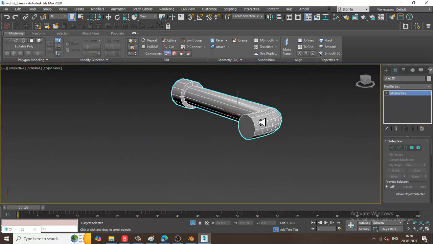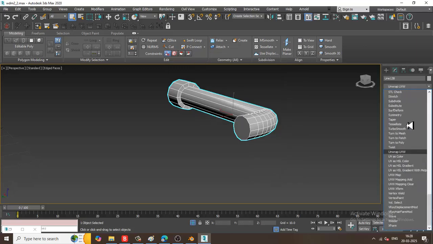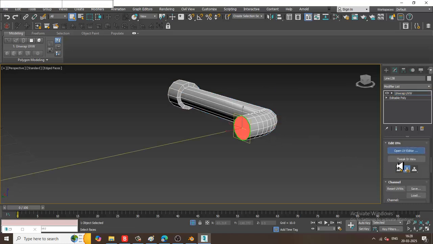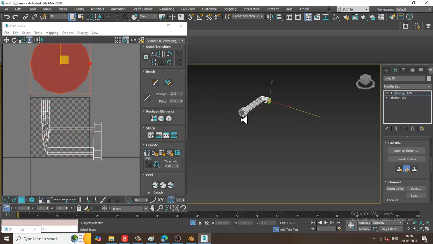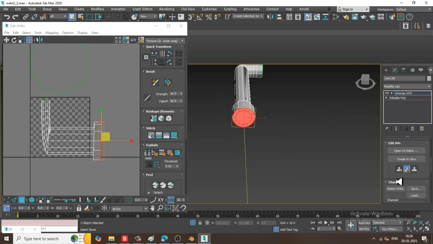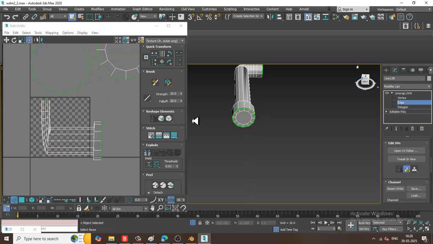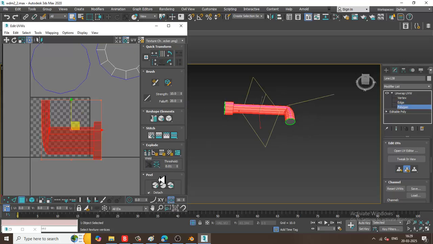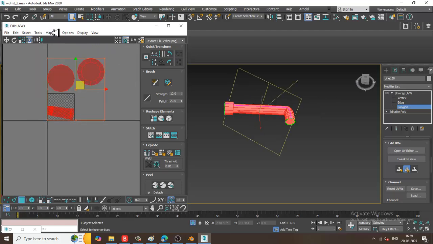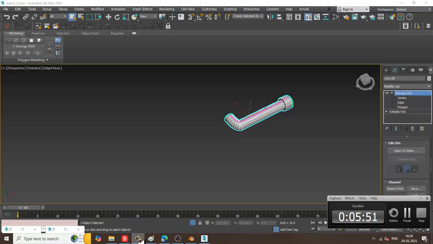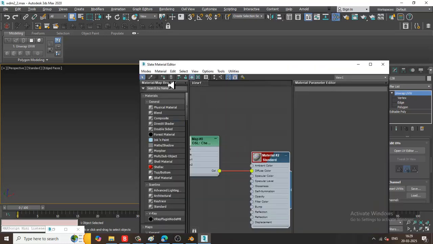Select this, unwrap UVW, quick planar map, quick planar map, so select this, quick peel, select the polygons, tools, pack UVs, so let's just assign this.